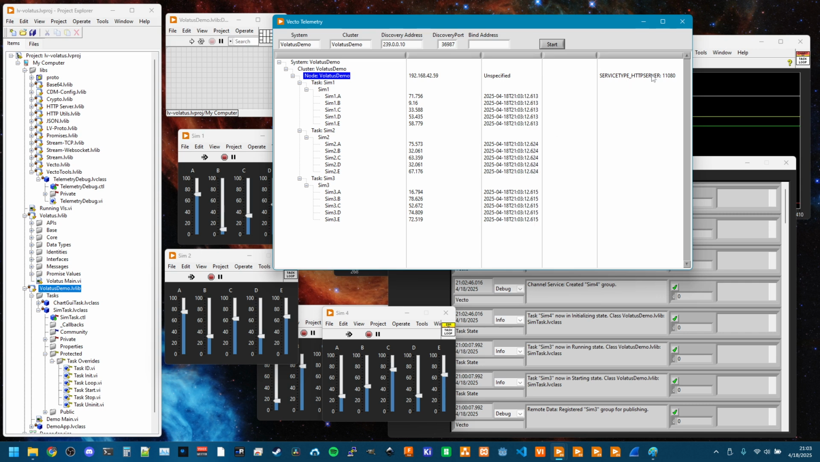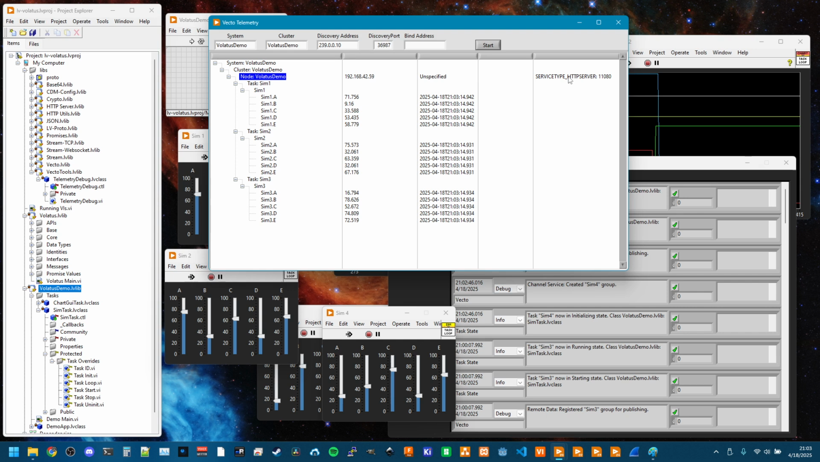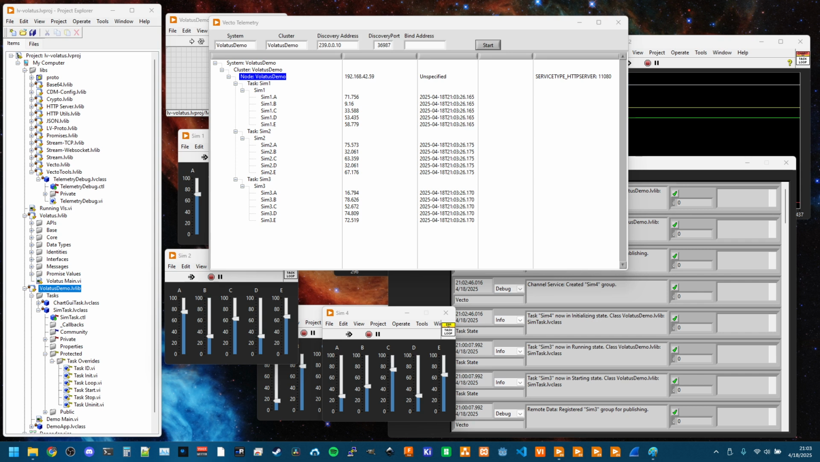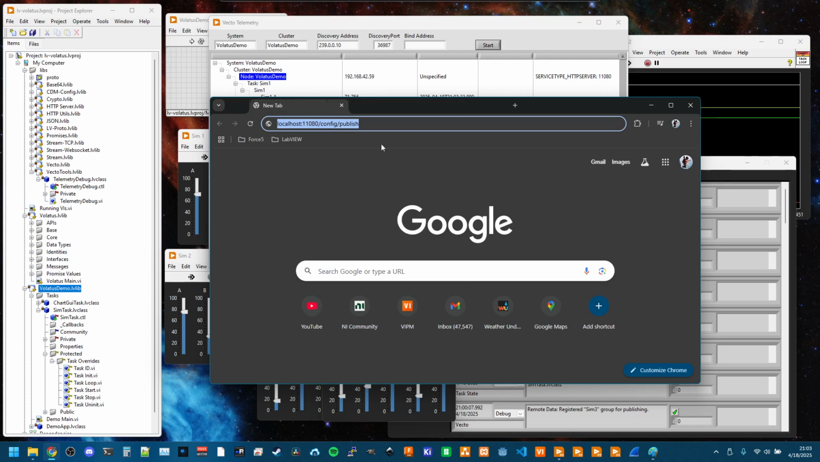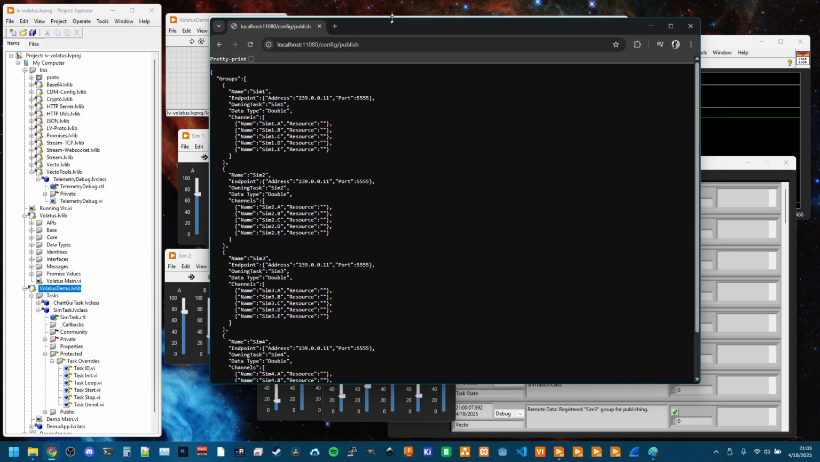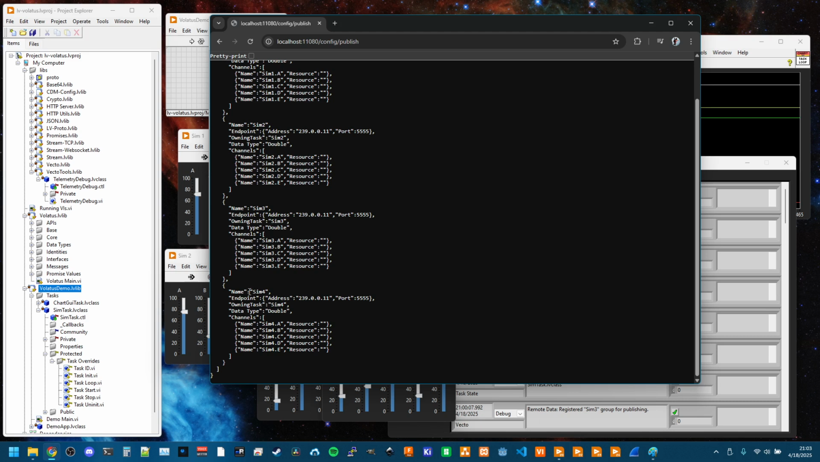But one of the things we could see that's part of the advertising data is what port a server is running on, if it is. So I can open up, I'm going to do this off screen first. It's auto completing, so we'll go ahead and drag that over there. And we could see what the group publishing config is. And now, since I made this request after I opened Sim4, we can see that Sim4 is in there.